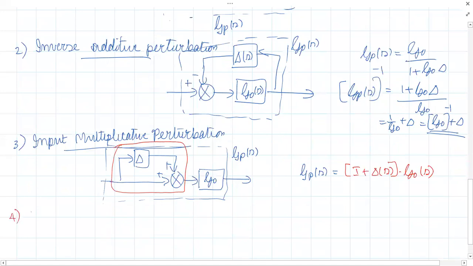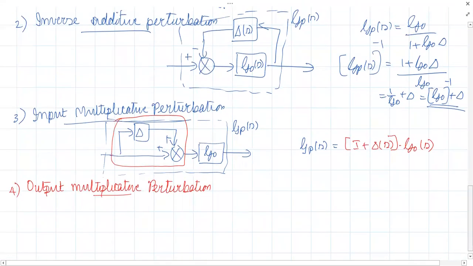Output multiplicative perturbation. In this case, the plant appears at the input side, and at the output of the plant we have this perturbation.